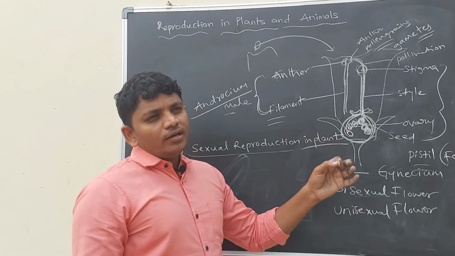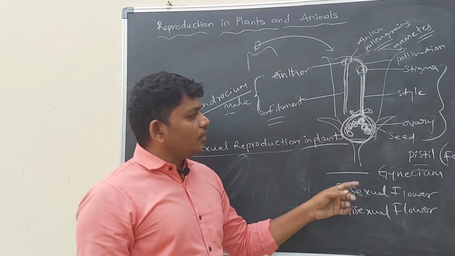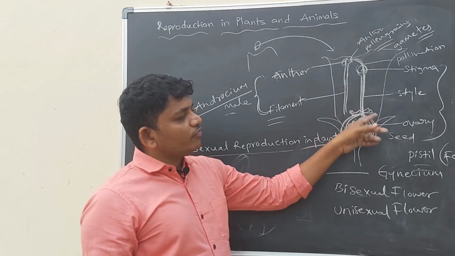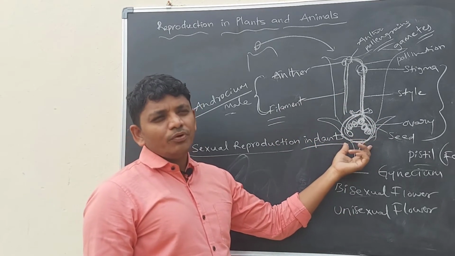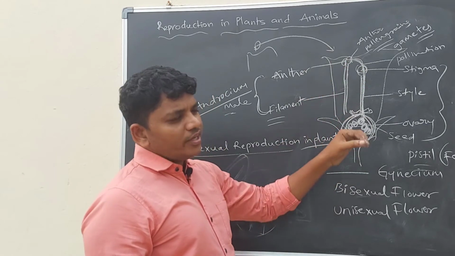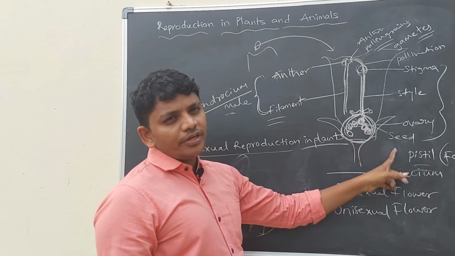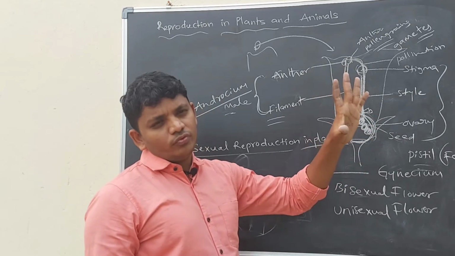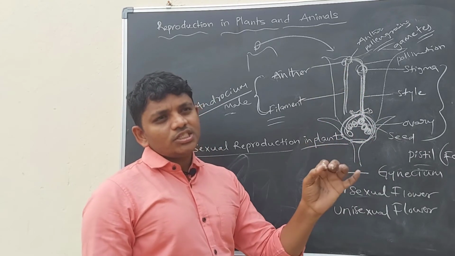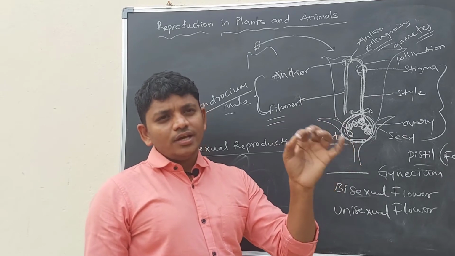So when the fruit formation starts, the remaining parts of the flower will be removed from the fruit. So simply, after fertilization the ovule is converting into a seed, and the entire ovary will be converting into the fruit. So this is sexual reproduction in plants.